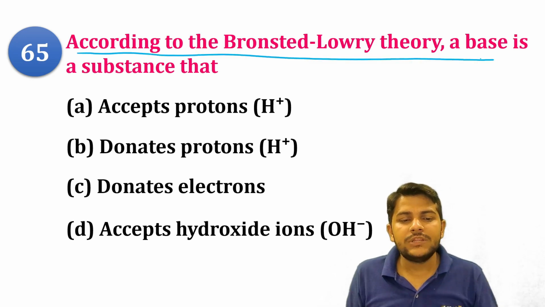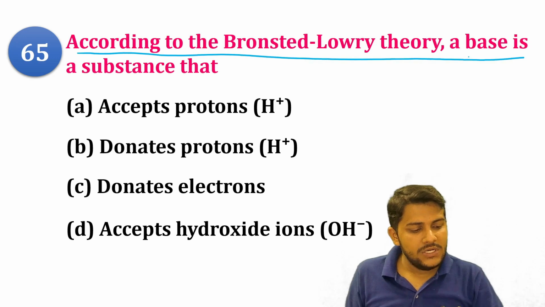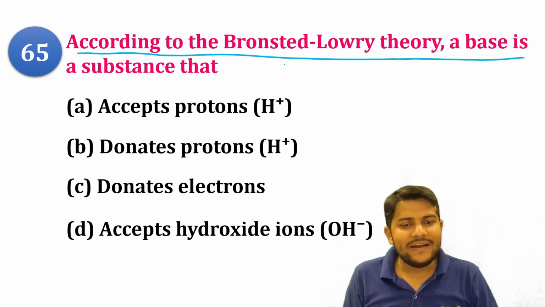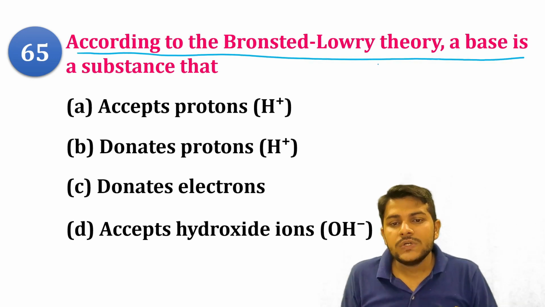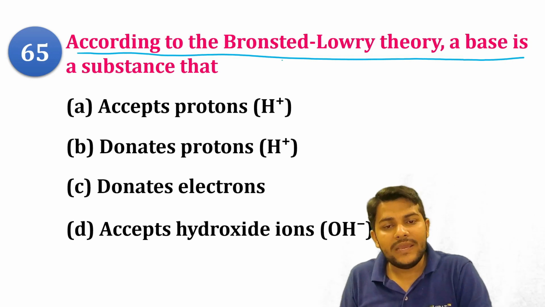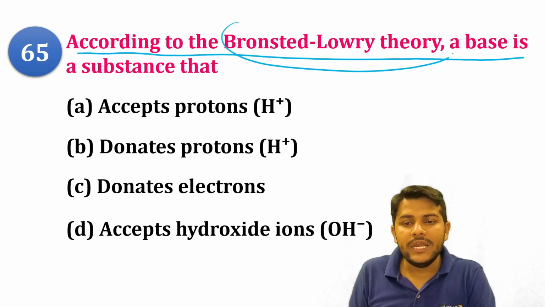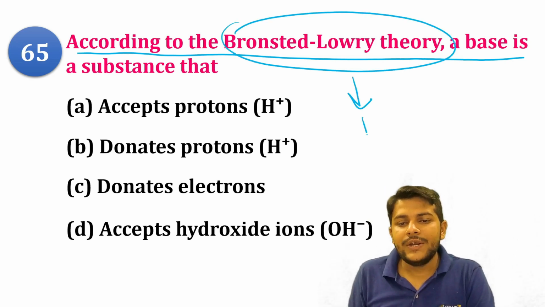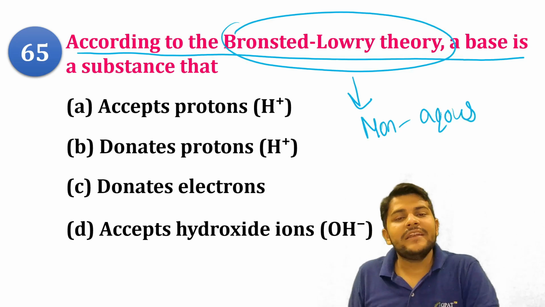You have the options: accept the proton, donate the proton, donate the electron. No, for the electron we have the Lewis theory, and for the hydroxide ion we have the Arrhenius theory. So there are only two options, accept the proton and donate the proton. A base is one that accepts the proton.